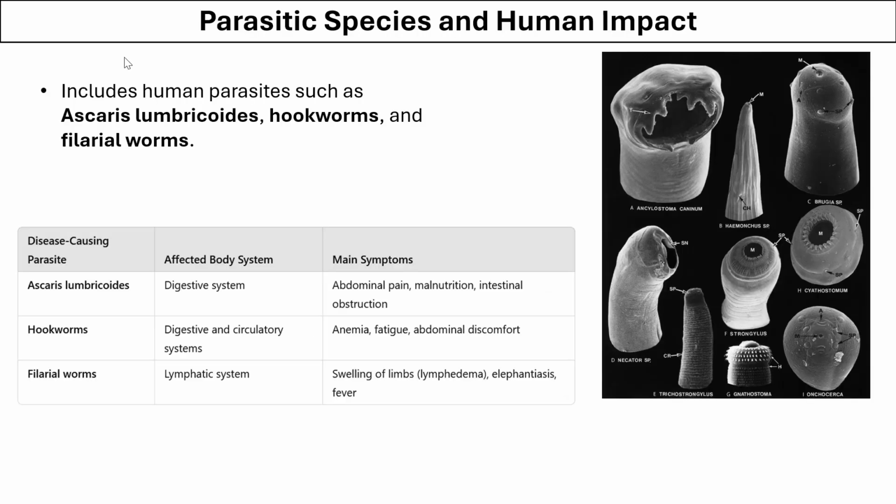Several of these roundworms are parasitic on human beings. For example, ascaris, that causes abdominal pain, malnutrition, and intestinal obstruction in human beings, or hookworms that cause anemia, fatigue, and abdominal discomfort, or filarial worm which causes swelling of lymph nodes in limbs, also called elephantiasis, and they cause fever as well.